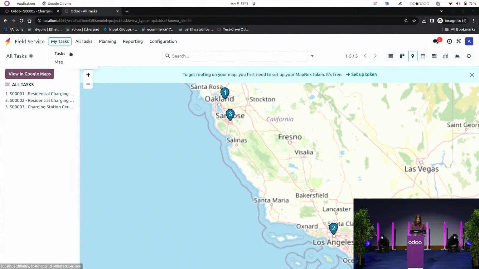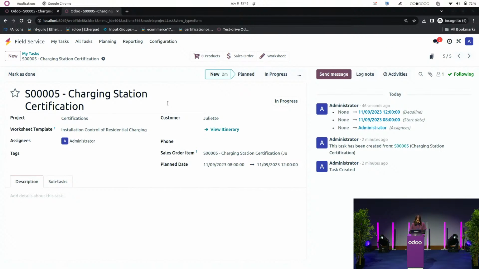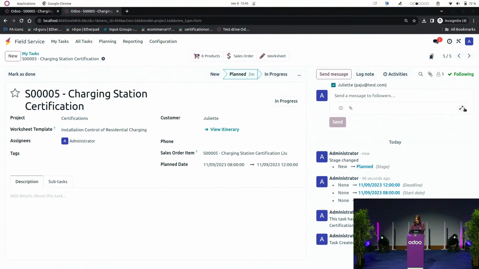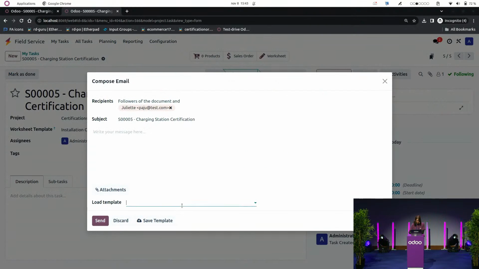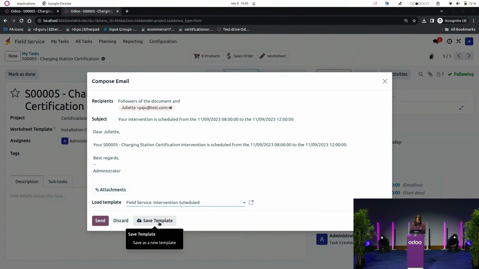I'll go back to my task since I assigned myself to the charging station certification task, which is just right here. And now that I know that this task is planned, because I did it from the Gantt view, I'm going to move it into the planned stage. And I'm going to send a message to my customer to let them know that I will come to make the certification. So here I can again select pre-made templates. So here I'm going to select the intervention schedule templates.